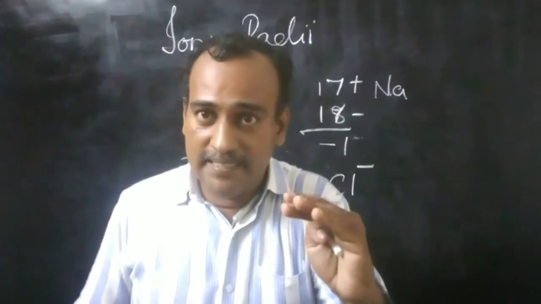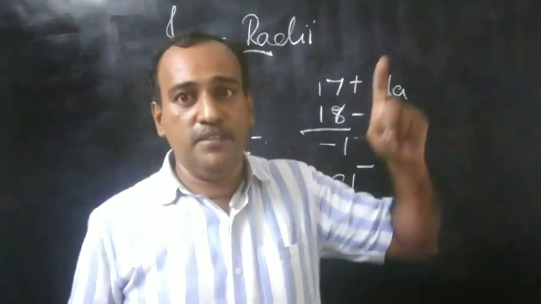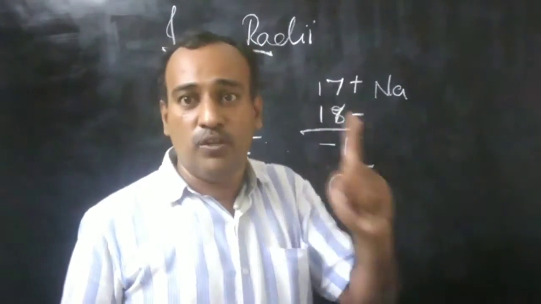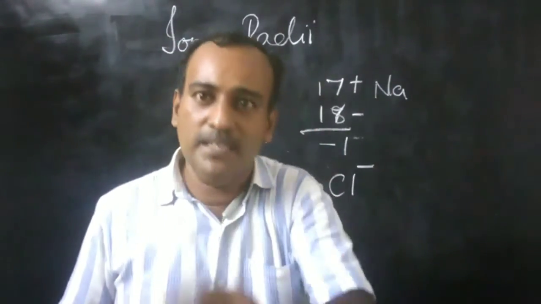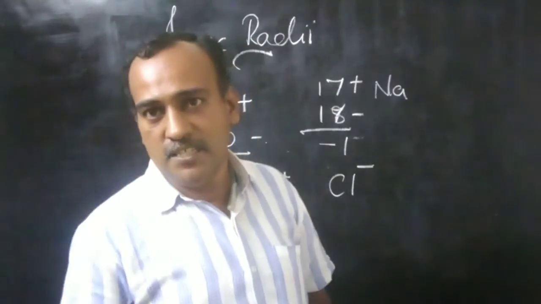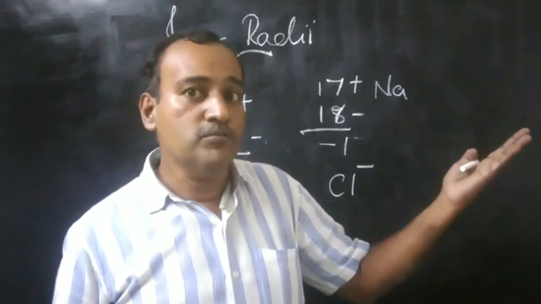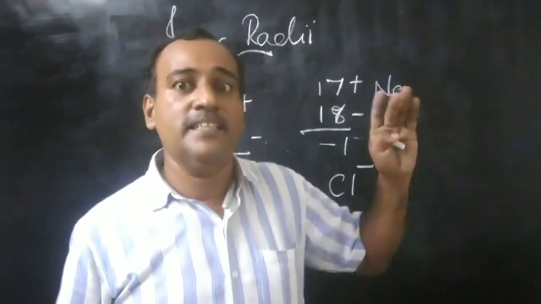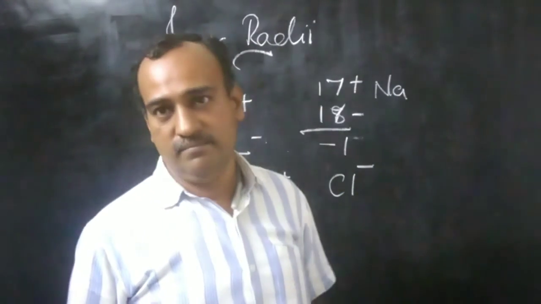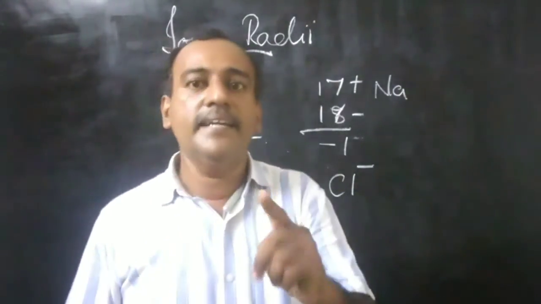We studied that atomic radii means the distance between the nucleus and the outermost electronic level of an atom. Similarly, ionic radii means the distance between the nucleus of an ion and the outermost electronic level of that particular ion.